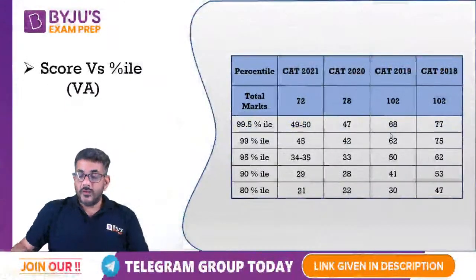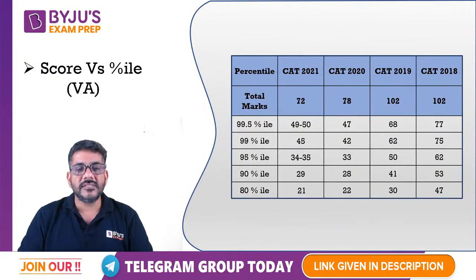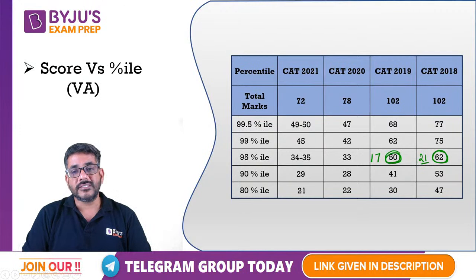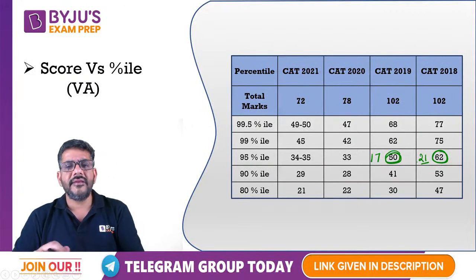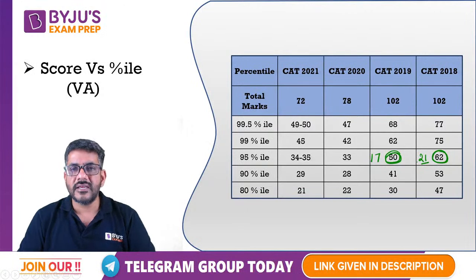Okay, when I talk about verbal ability, as I just told you, if you look at the percentiles in verbal ability, 2018 में 50 questions पे 95 percentile था, that means around 17, whereas this was around 21 questions, right? So probably in 2018 the verbal section was pretty easy, but in 2019 it was slightly on the difficult side, therefore they were on 17 and 21.